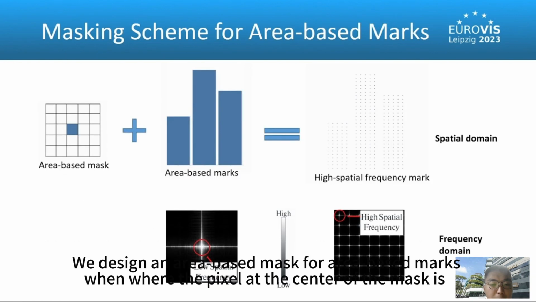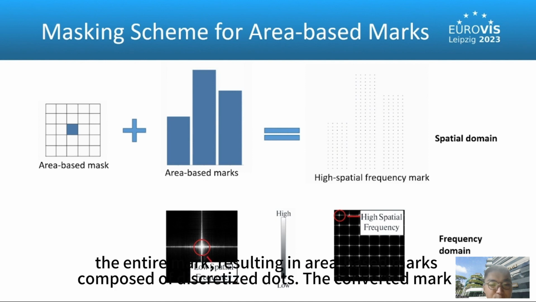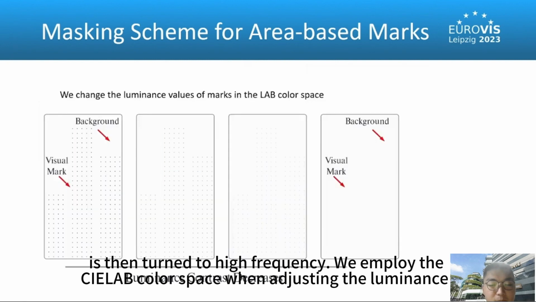We design an area-based mask for area-based marks where the pixel at the center of the mask is retained and the other pixels are converted to the background color. The mask is tiled to cover the entire mark, resulting in area-based marks composed of discretized dots. The converted mark is then turned to high frequency.